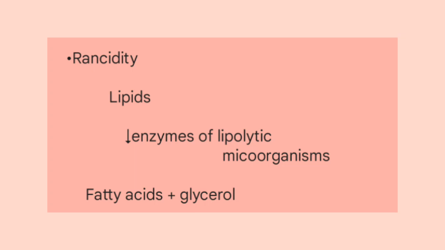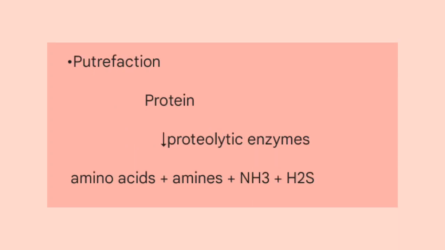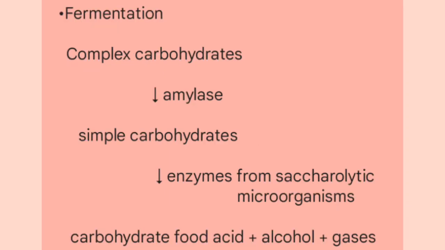That is wrong. Rancidity is caused by lipolytic microorganisms. Statement B says putrefaction occurs mainly due to breakdown of proteins. That is correct. Then C, lipolytic microorganisms are responsible for fermentation. That is wrong. Lipolytic microorganisms are responsible for rancidity.